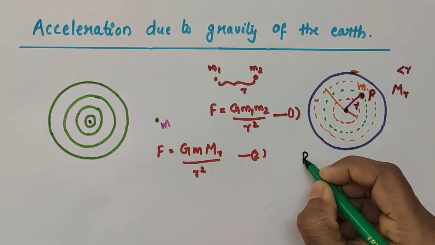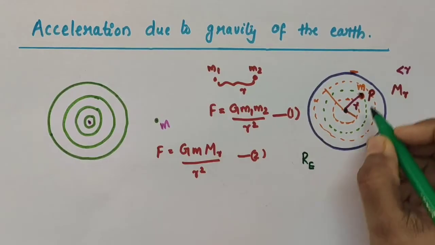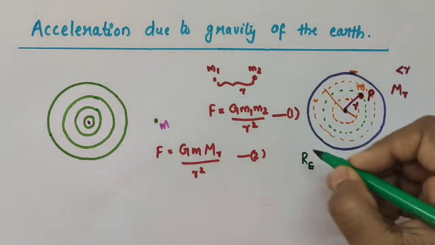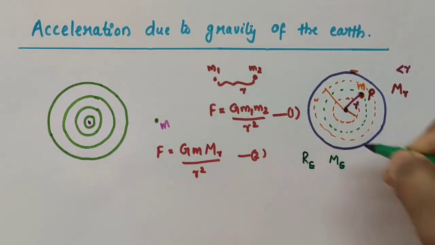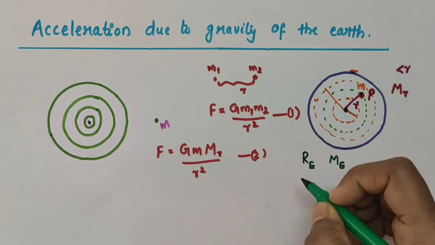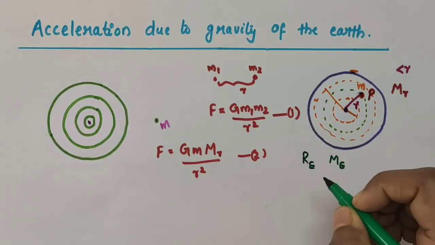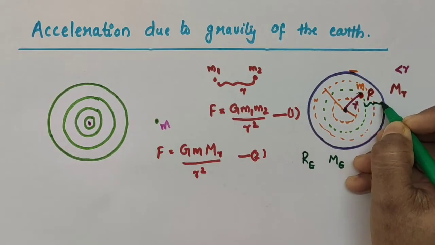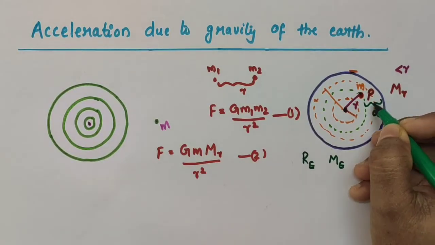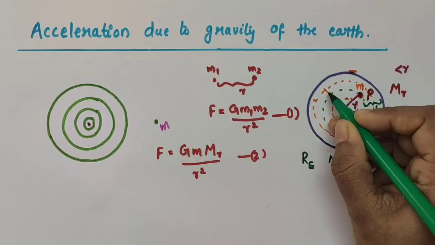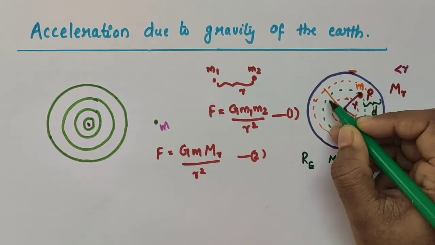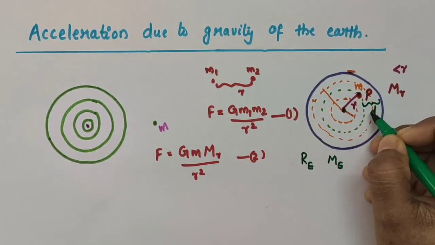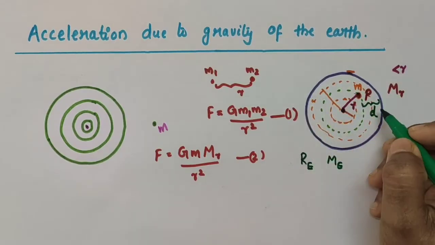Okay, let re be the radius of the earth and me be the mass of the earth. This is our earth and it can be divided into so many spherical shells. So let re be the radius of the earth and me be the mass of the earth. So this mass m is at a depth small letter d below the surface of the earth. This mass m is at the point P.